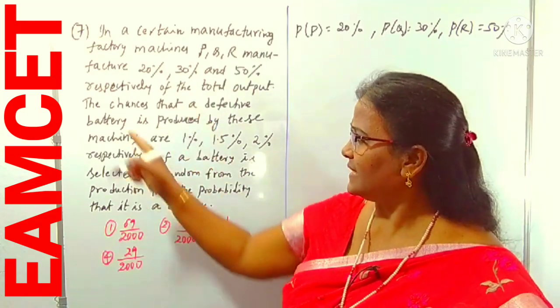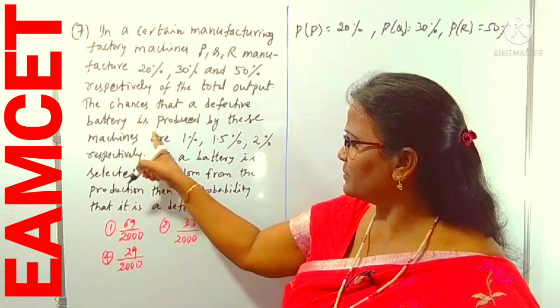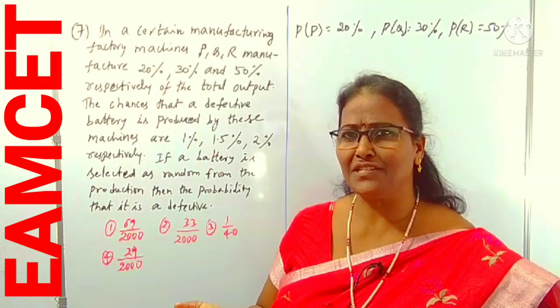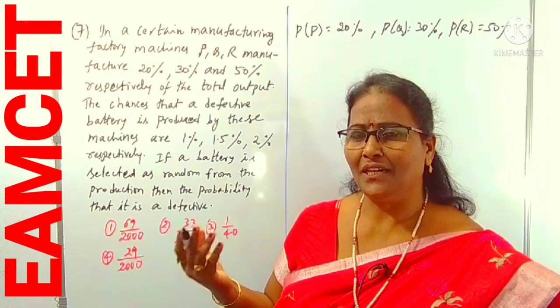Next sentence: the chances that a defective battery is produced by these machines are. So there are some defectives also, we can observe that.